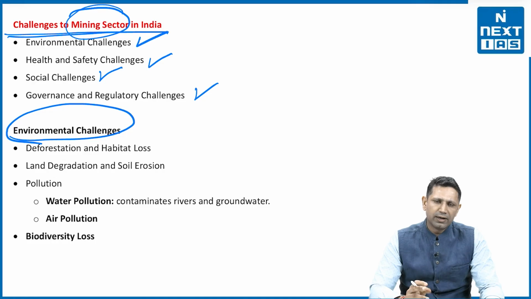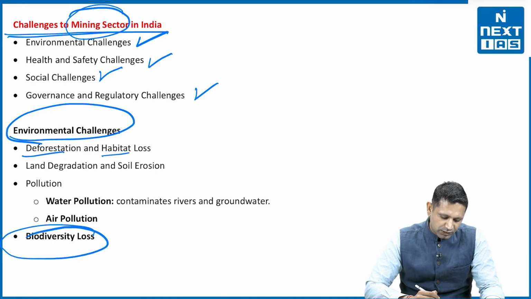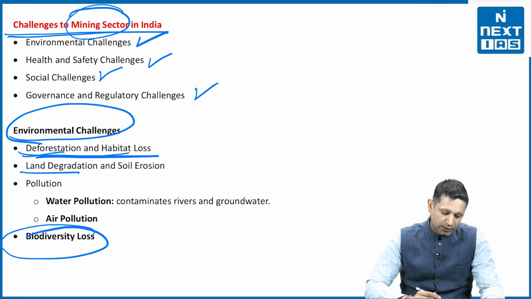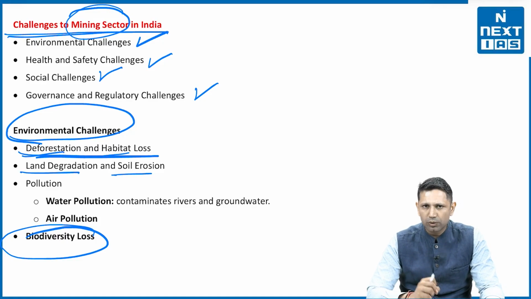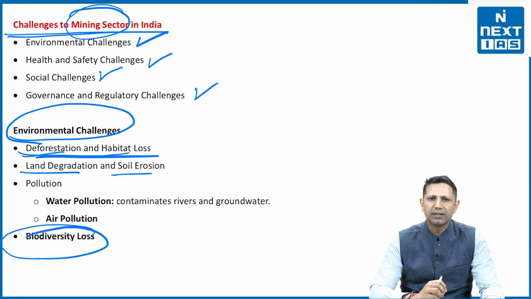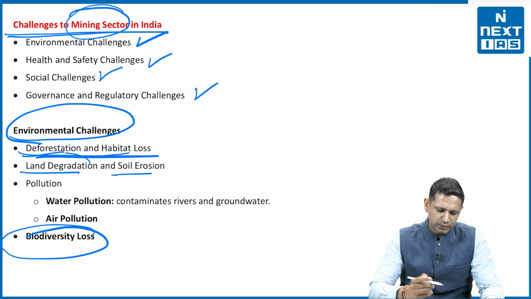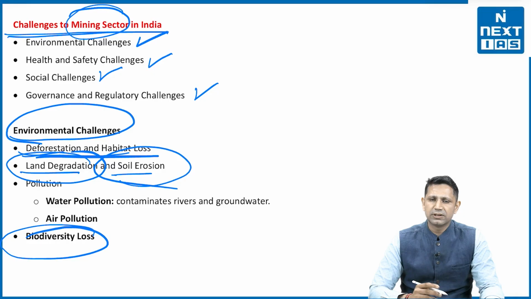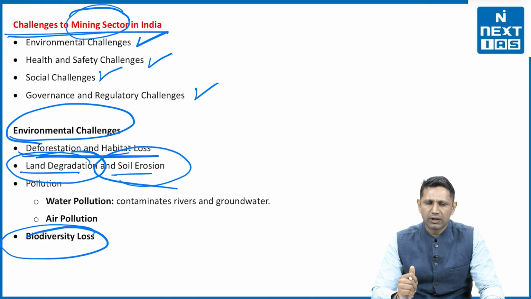Whenever we are mining, we are leading to deforestation and habitat loss. So there's a biodiversity loss that is happening here. So the first challenge is the environmental challenge. There is deforestation, there is habitat loss. Then land degradation, soil erosion is also there, because when we are exploiting these minerals, we are digging up the earth, and due to that, land degradation is happening. When rain comes, the soil erosion also happens. The soil erosion also happens because of the water and the wind, because the soil has now been loosened up.